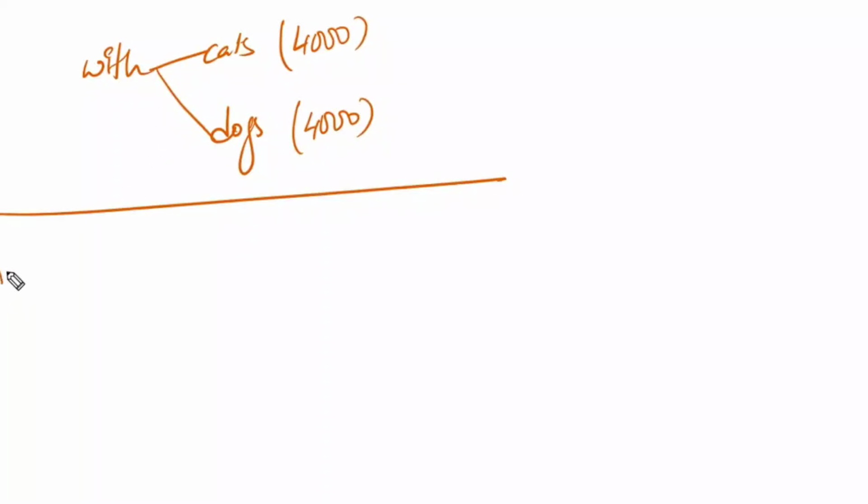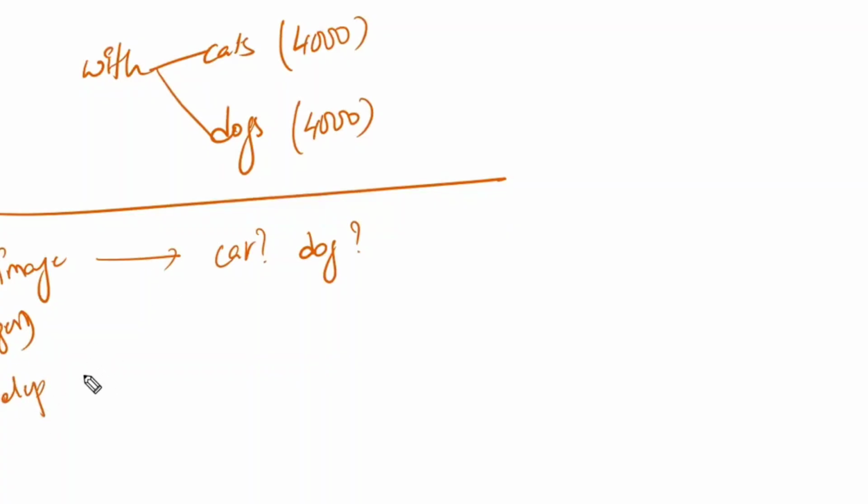Now I'm going to send a new image, and I'm going to ask whether it is a cat image or a dog image. Now it is going to tell whether it is a cat or a dog, right? For example, let us assume the new image you have given is a tiger image, which is neither cat nor dog.